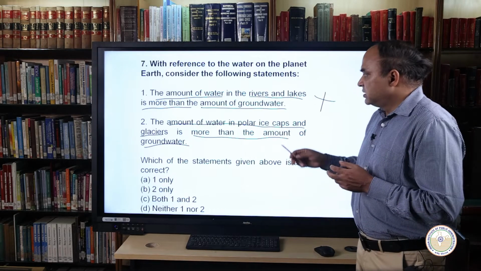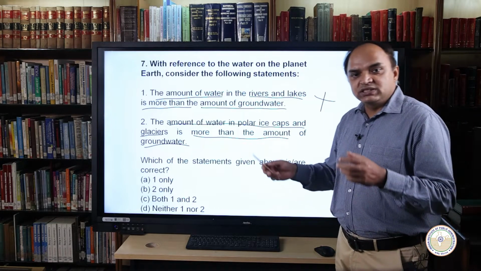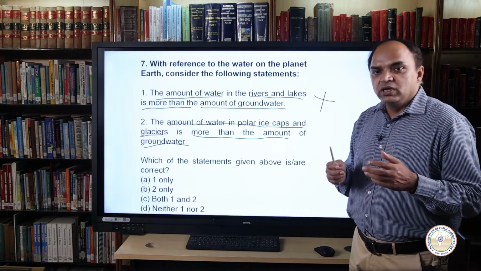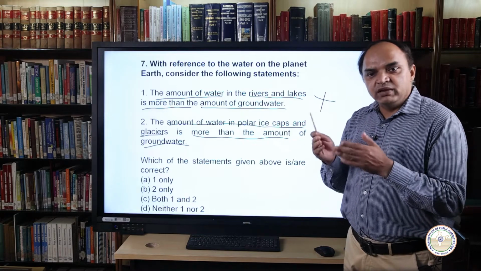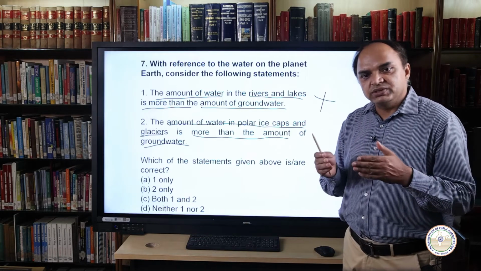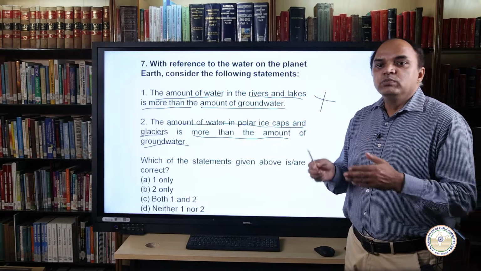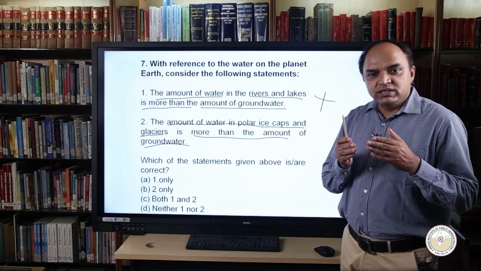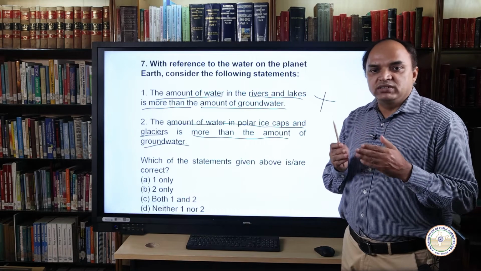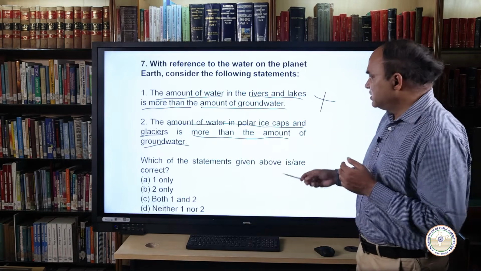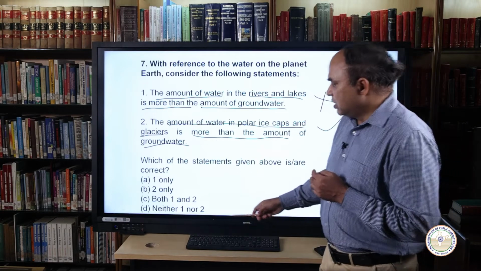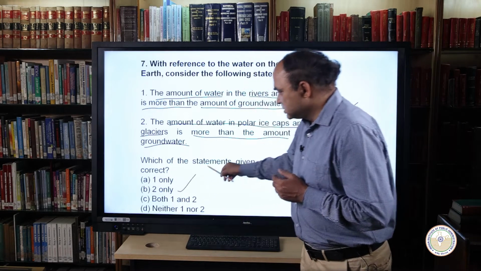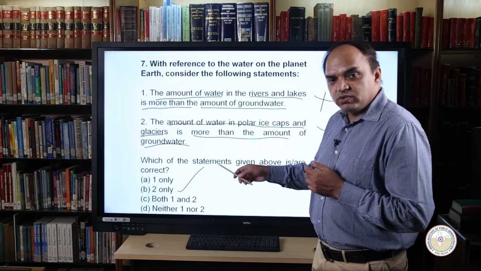Now coming to the second statement, this statement is correct because out of the total fresh water, as I told you earlier, 69% resides in glaciers and 30% underground. Therefore, polar ice caps and glaciers have more water than groundwater. So statement 2 is correct. So out of these options, only 2 is correct. So our option will be B.